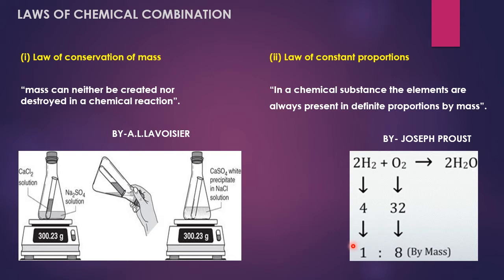Suppose we take 9 gram of water and it is decomposed, we will get 1 gram of hydrogen and 8 gram of oxygen. And this remains the same everywhere in every type of water. This law of constant proportion was given by Joseph Proust, that is why it is also known as Proust's law.